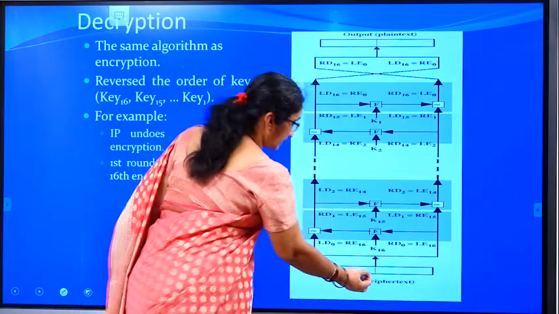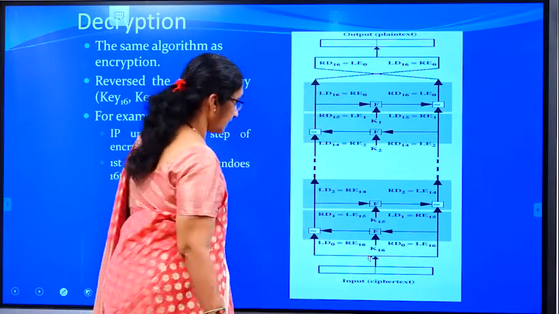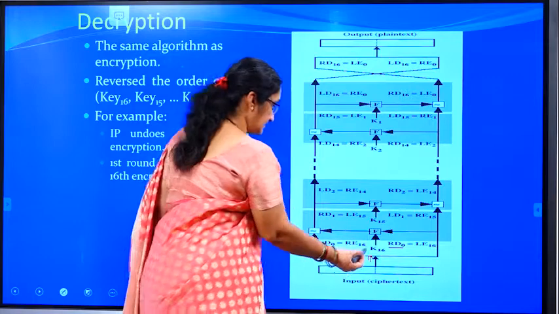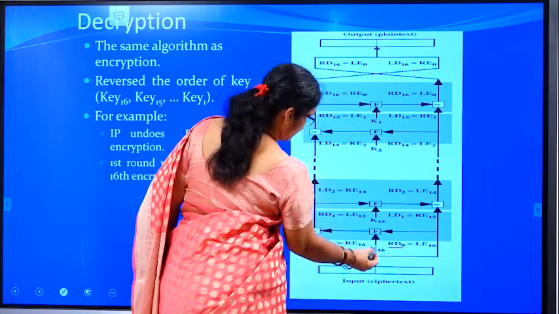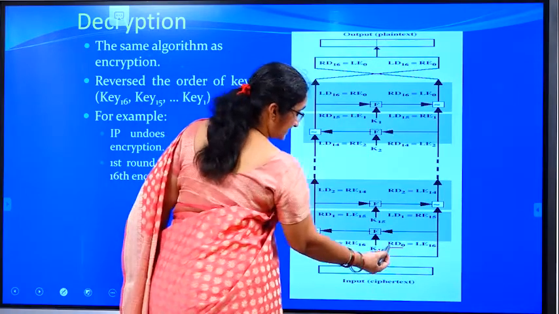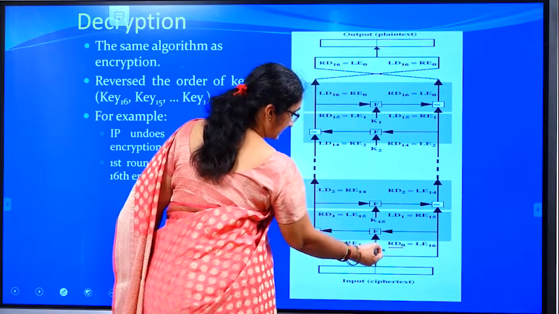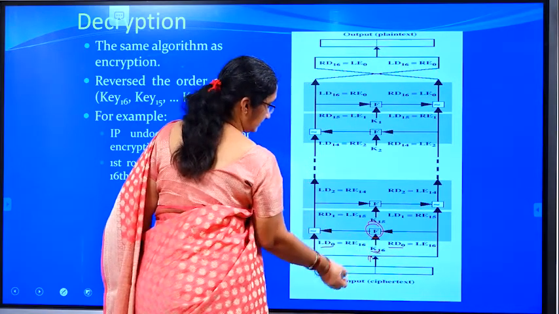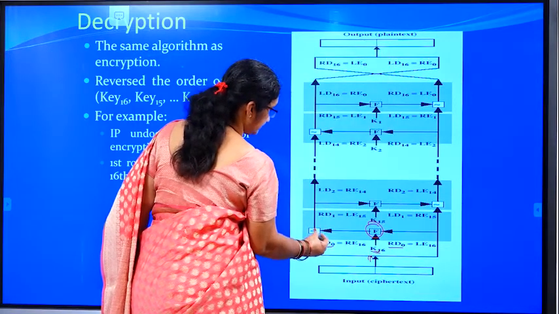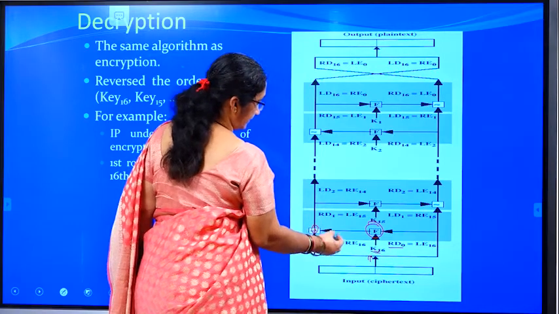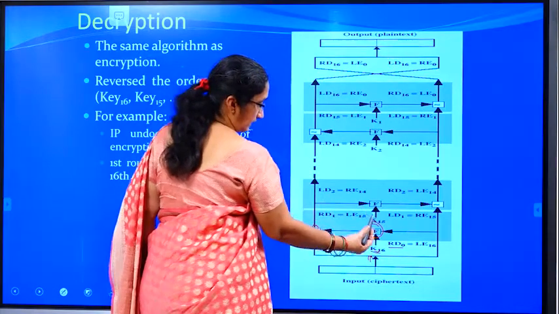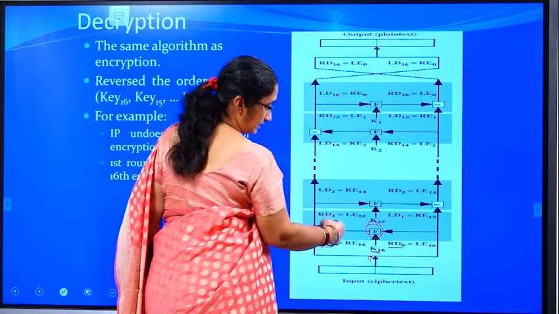Here the ciphertext is the input to the 16th round, and you call it LD0 and RD0. You apply K16, the last subkey that was generated, and send RD0 and K16 into the round function, and the output of that is XORed. Then you perform the swapping, the left hand side with the right hand side and the right hand side with the left hand side.